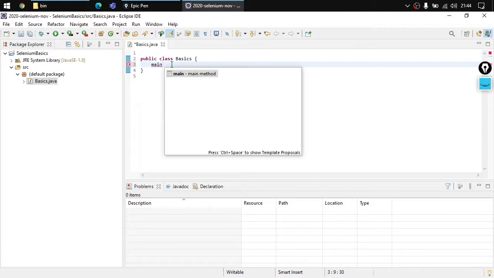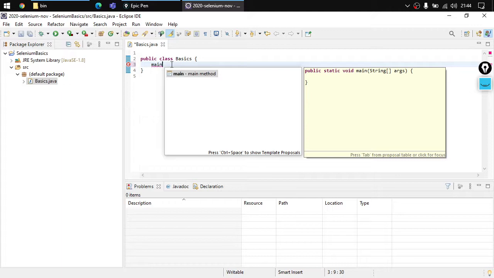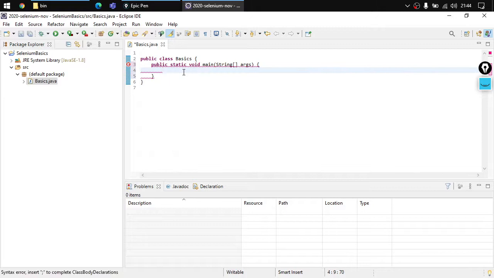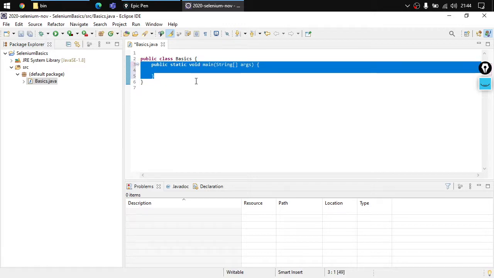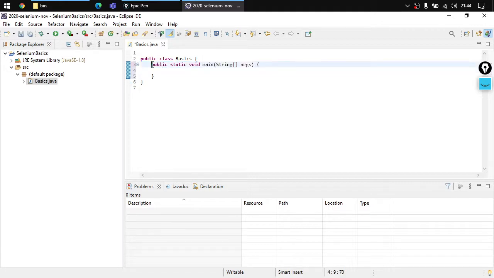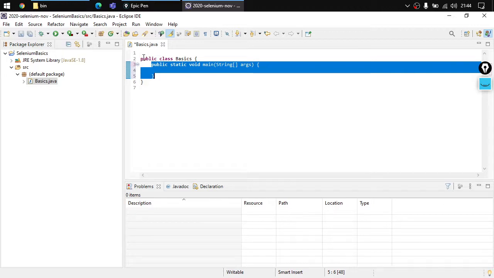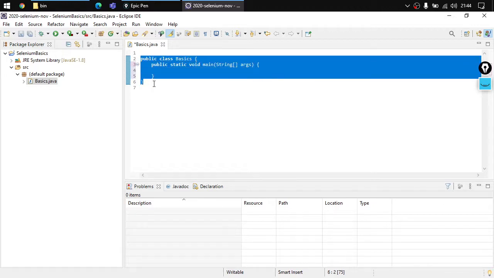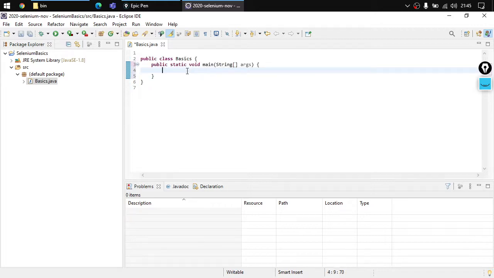What you need to do is hit Control Space. It will show you a tooltip window where you can see what kind of thing you can do with it. It is giving me an option of main method. What is a main method? Why do we require it? Main method, or you can say main function, is something that is executed when the class is executed, right? This is the first function that will be called when this particular class, that is basics, is executed. This means that whenever I specify some code inside the main function, that will be executed normally, right?